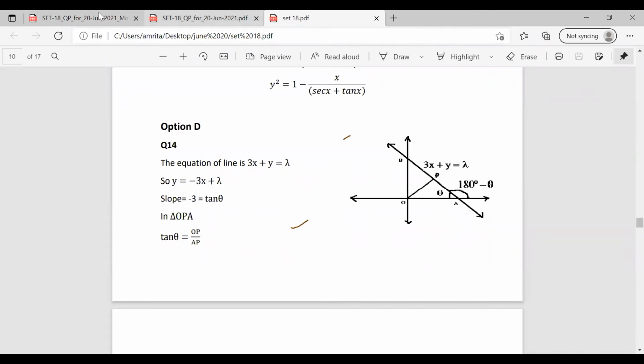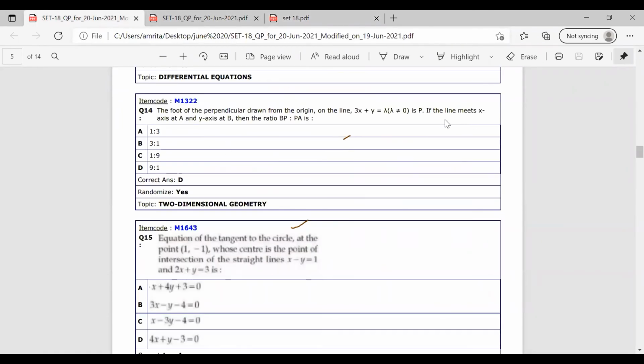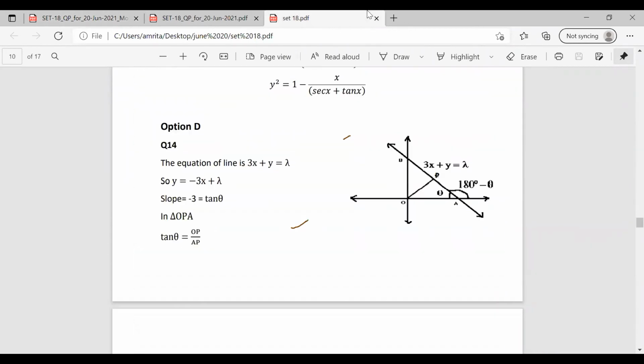Now, the line meets the x-axis at A and y-axis at B. So the line meets both the axes at the points A and B. This is the line we are drawing, that is 3x plus y equal to lambda.